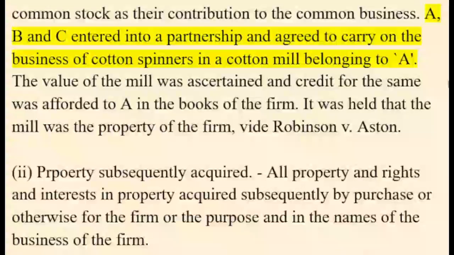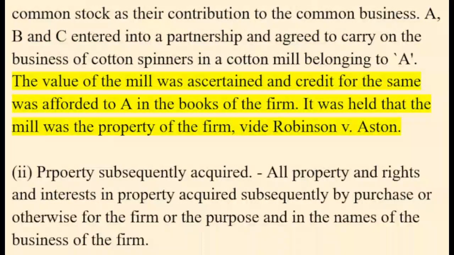A, B and C entered into a partnership and agreed to carry on the business of cotton spinners in a cotton mill belonging to A. The value of the mill was ascertained and credit for the same was afforded to A in the books of the firm. It was held that the mill was the property of the firm, vide Robinson vs. Ashton.